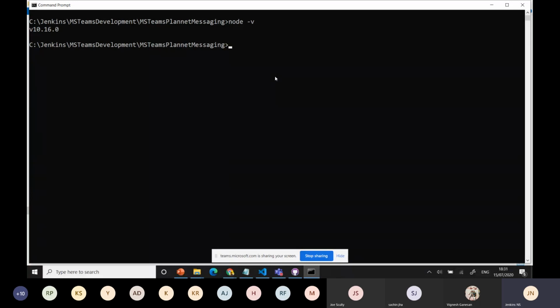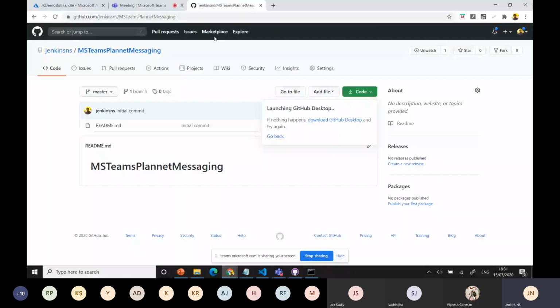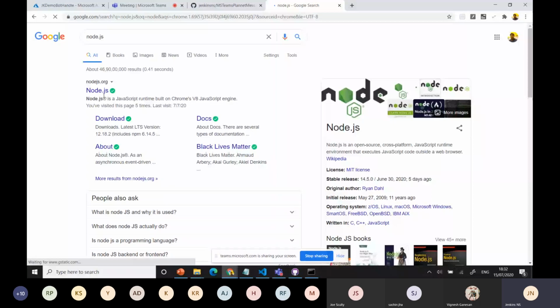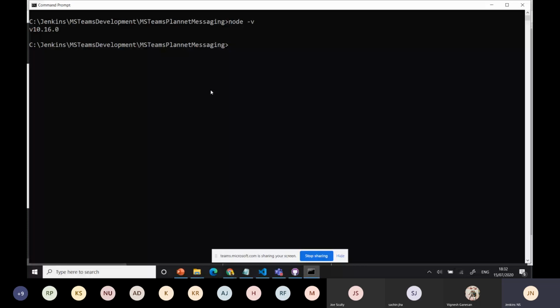Okay. Don't install 13 or 14, because now in Node we have the 14th version, and I think it's not supported everywhere. Always remember that. The current version is 14, but the tooling is still not supported for all scenarios in SharePoint. The best thing is to go with 10.16 for Teams or SharePoint.